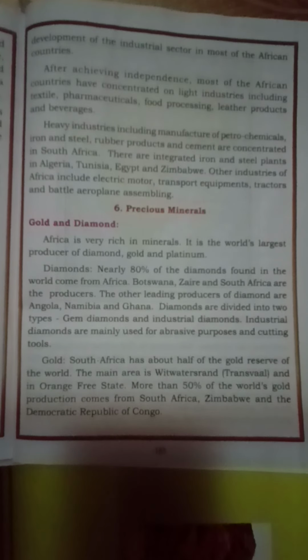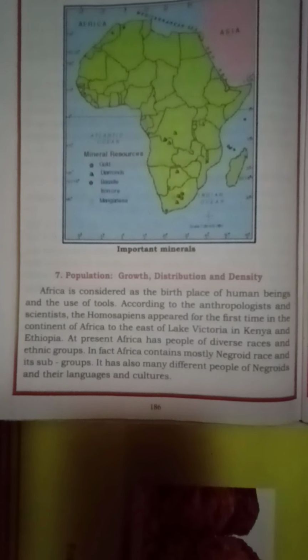Diamonds are divided into two types, gem diamonds and industrial diamonds. Gold. South Africa has about half of the gold reserves of the world. The main areas are Witwatersrand and Orange Free State. More than 50% of the world's gold production comes from South Africa, Zimbabwe and the Democratic Republic of Congo.